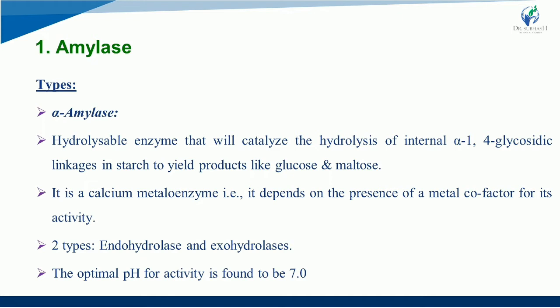There is one more thing you should know: alpha amylase is a major digestive enzyme. You must have heard about this. Its optimum pH is 6.7 to 7.0, and it is generally found in saliva and pancreatic juice.